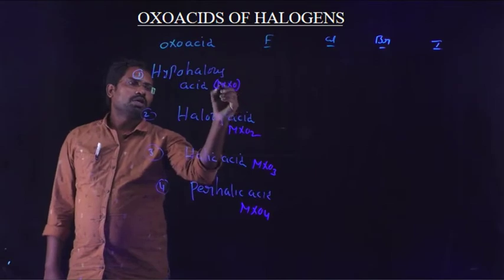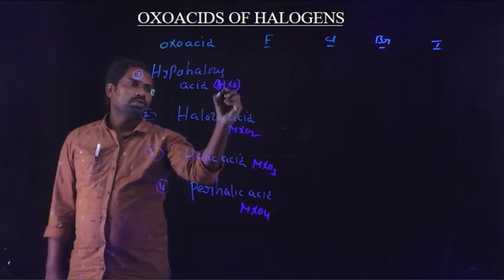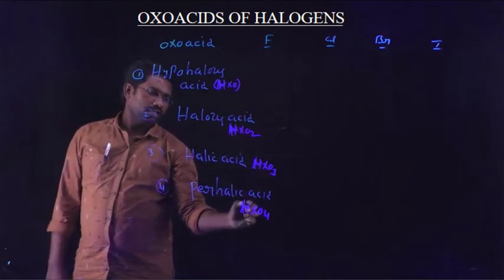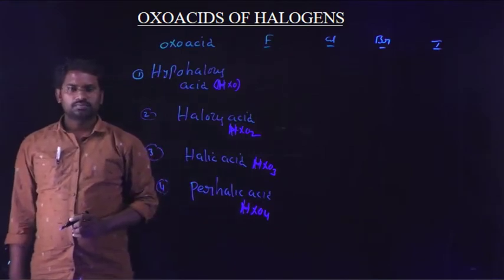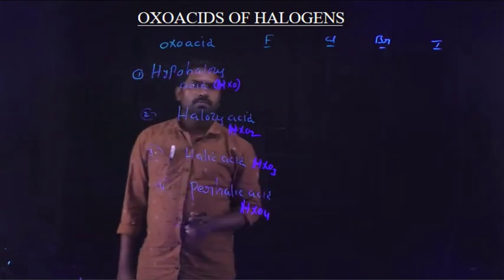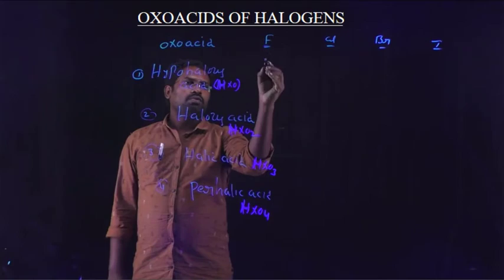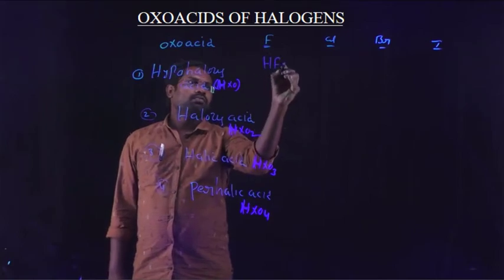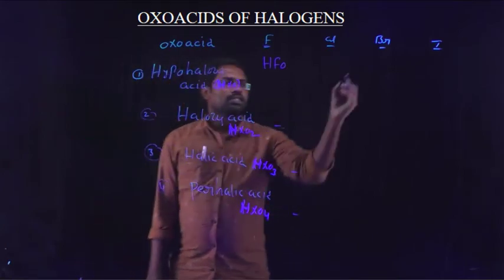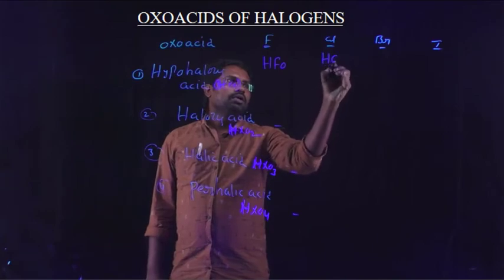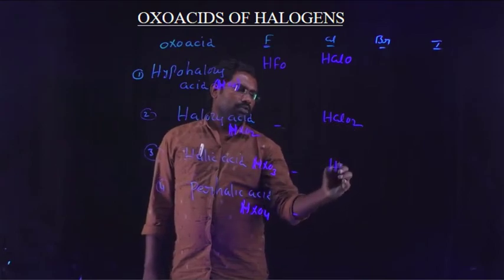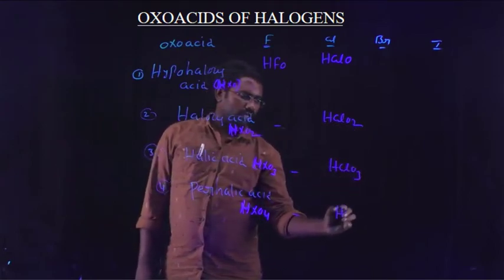In place of M we can also write H: HXO, HXO2, HXO3 and HXO4. In case of fluorine, it is able to form only HFO, and the second type, the third type and the fourth type are not formed. In case of chlorine, HClO, HClO2, HClO3 and HClO4.